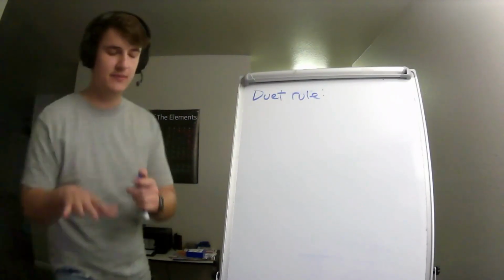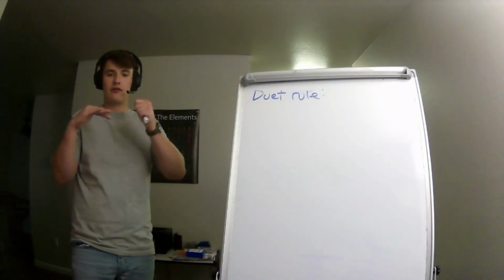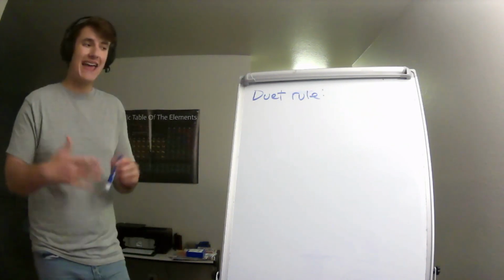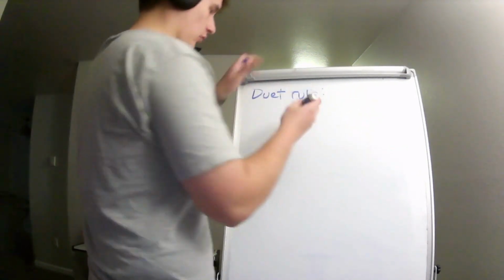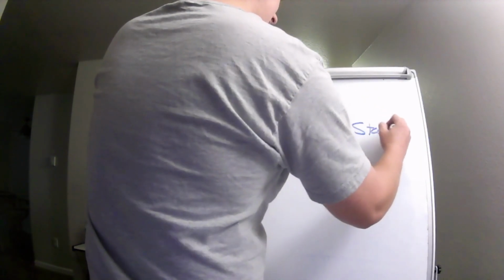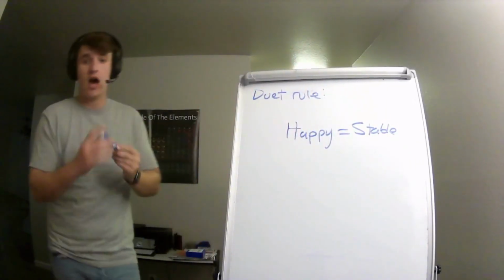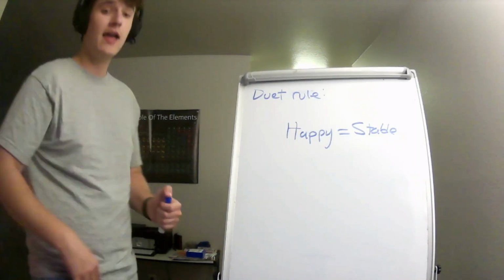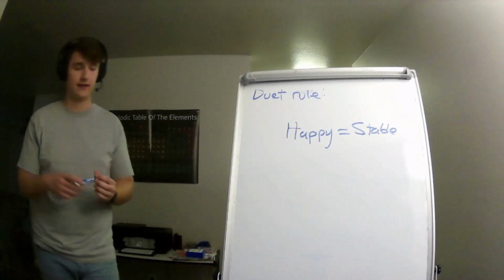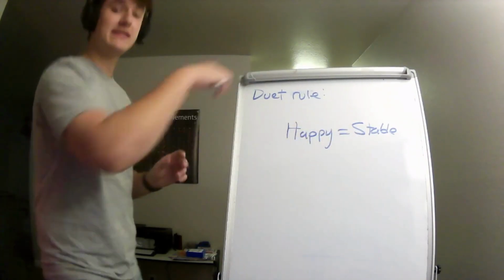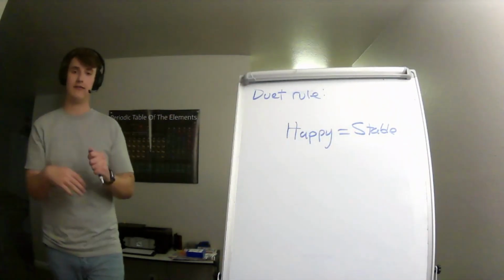So, to keep it simple, each atom has a number of shells that can hold electrons, okay? And these shells, to be happy, want to be full, okay? And what do I mean by happy? Happy means stable, okay? It means an element won't blow up in your face. Unhappy means kaboom in your face, okay? And there are plenty of elements that do that because of the number of electrons that they have, and we'll get into that a little later. But to be happy means to be stable, and to be stable means to have a full shell of electrons, okay?